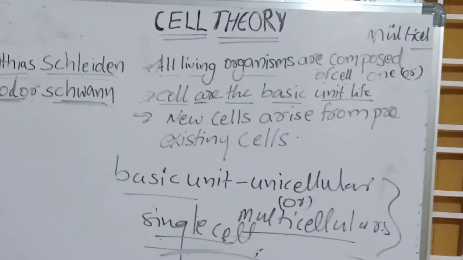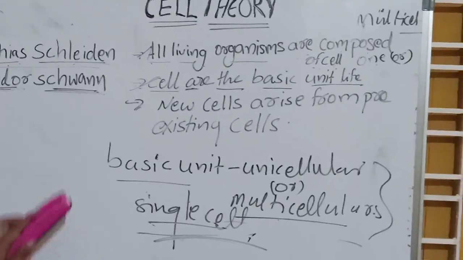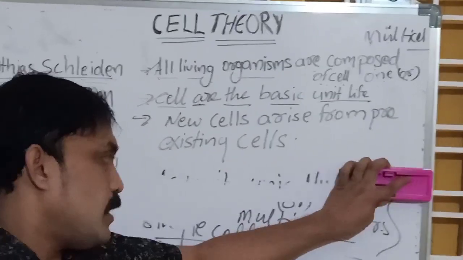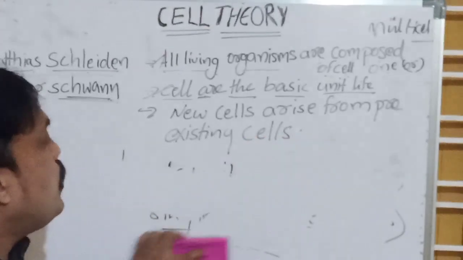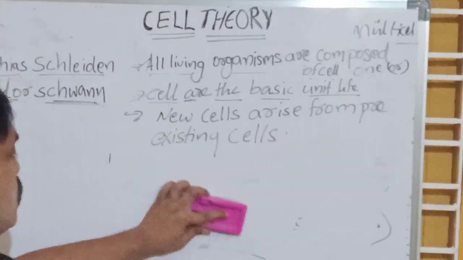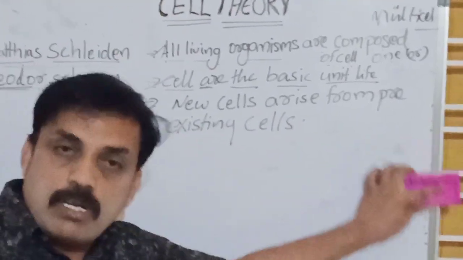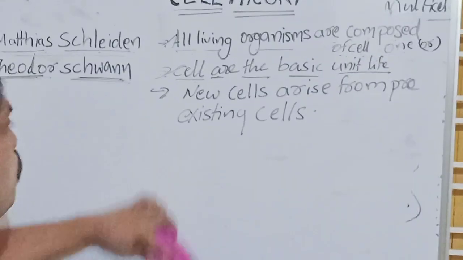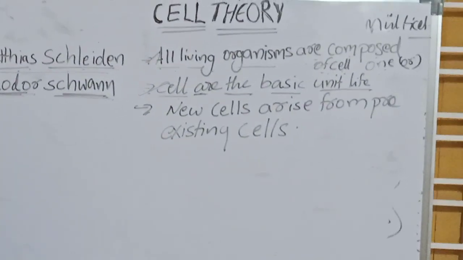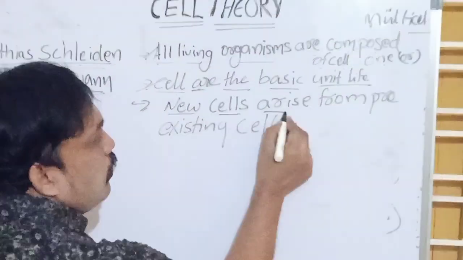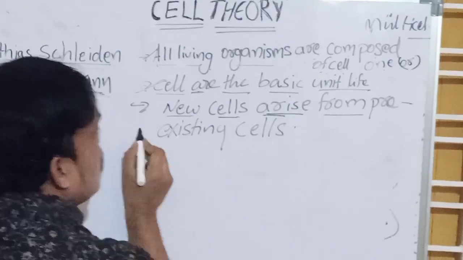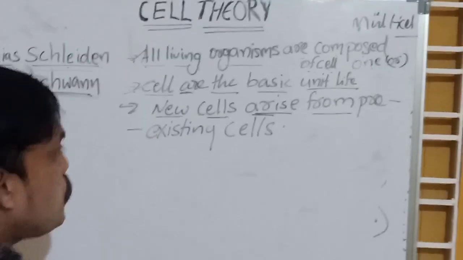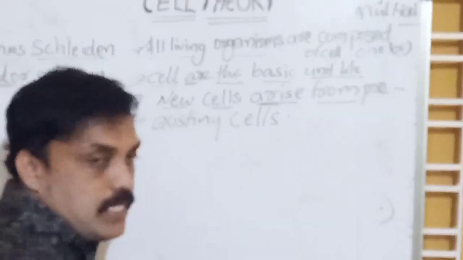Okay, that is the second point. The first point is all living organisms are composed of cells, one cell or many cells. Our second point is what? Cells are the basic unit of life. That means our life starts with what? A single cell, that is, sperm and ovum. Now, the third point is new cells arise from pre-existing cells.